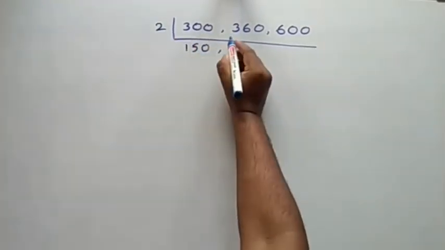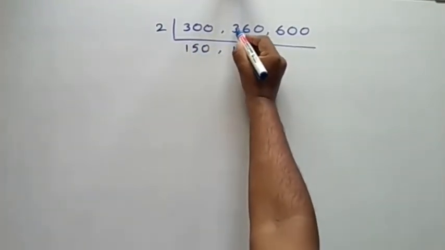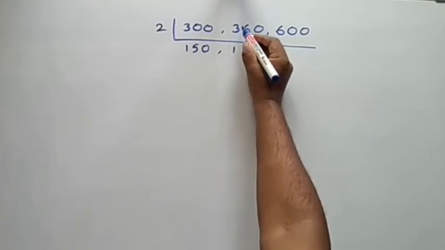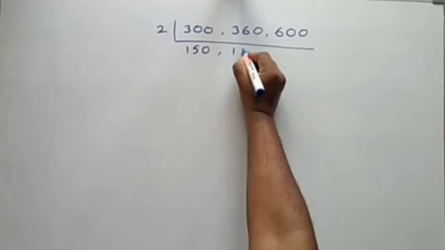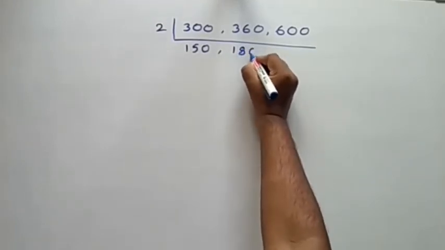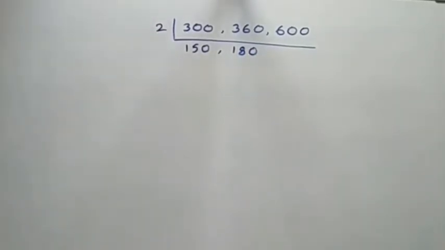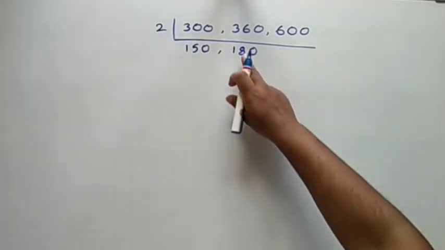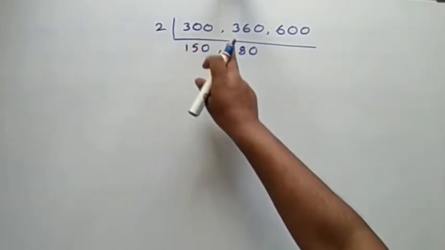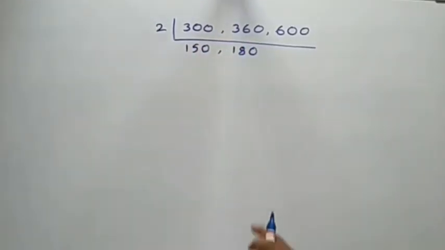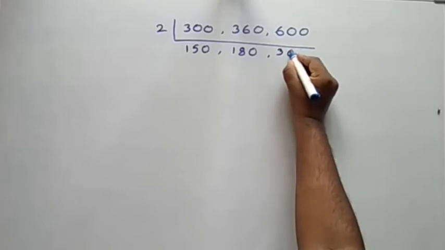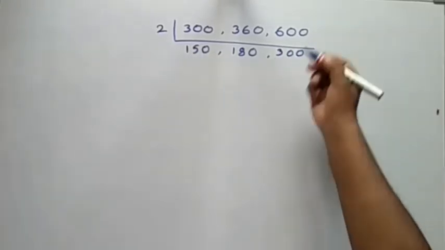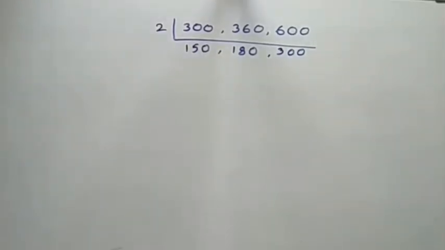Next, 2 ones are 2. Here the 3 is there, so 1 will remain, so 16. 2 8s are 16 and 0. We can take it in another way: 18 2s means 2 18s are 36 and 0 also will come. So 2 180s is 360. Here 2 3s are 6 and 0 0 means 2 300s is 600.